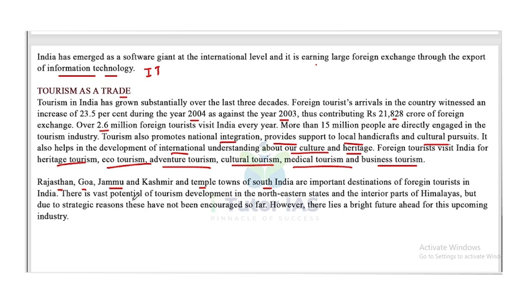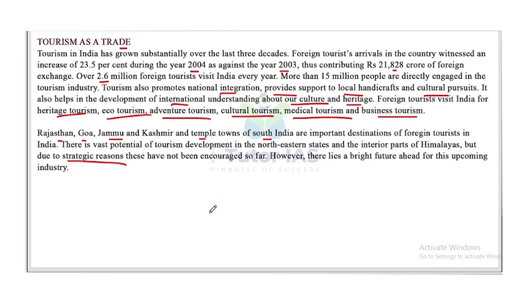There is vast potential of tourism development in northeastern states and the interior part of the Himalayas, but due to strategic reasons, these have not been encouraged so far. However, there lies a bright future ahead for the upcoming industry. So that's about this chapter.